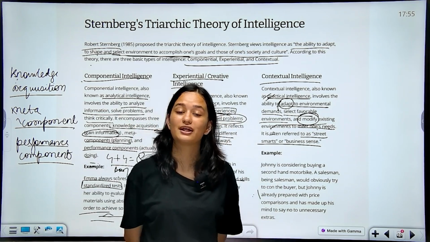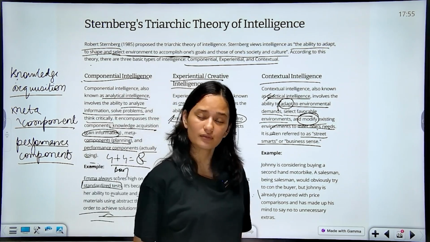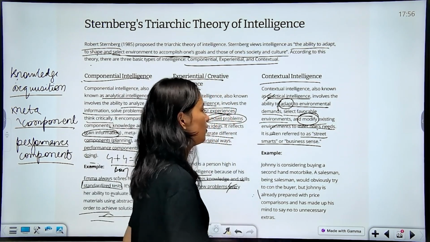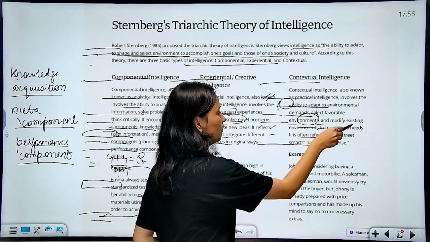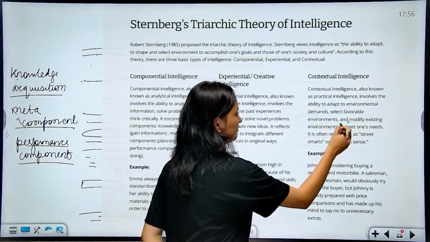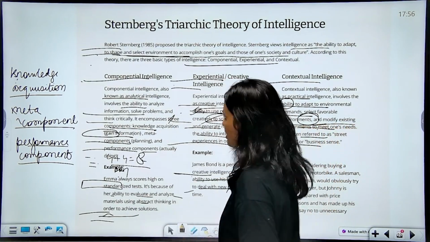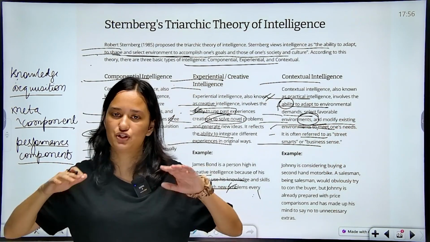So you are choosing the environment in a favorable manner so as to achieve your goal, and you're also modifying the existing environment. Modifying the existing environment means how homely you're making the new PG room.